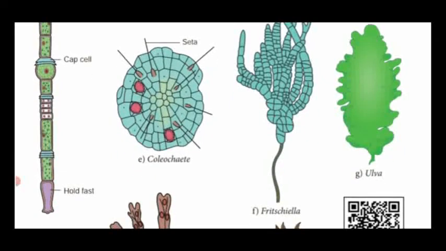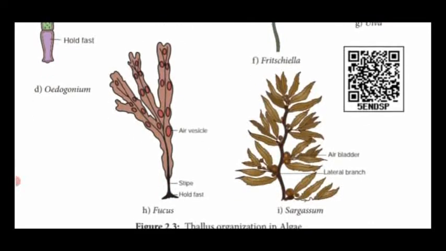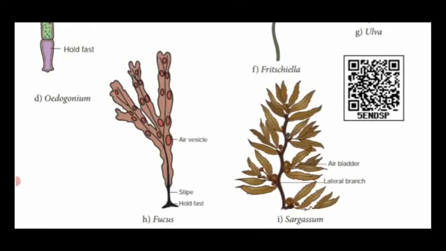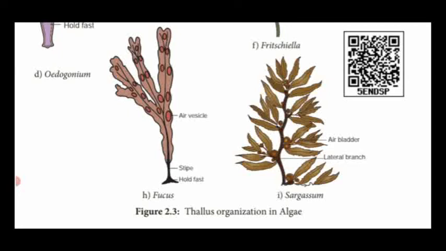Next one, Foliaceous. I said it looks like a flat green leaf, isn't it? That is said to be Ulva. Next one, the leaf-like flattened structure is known as Fucus. The last one is said to be giant kelp, Sargassum.